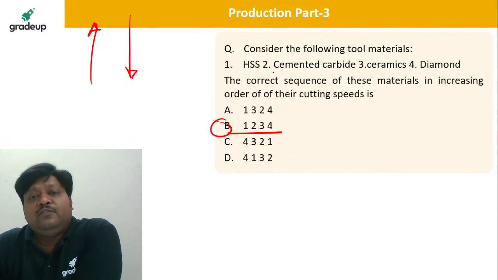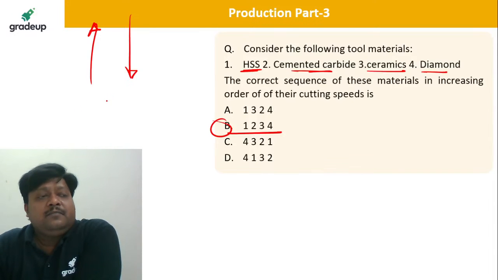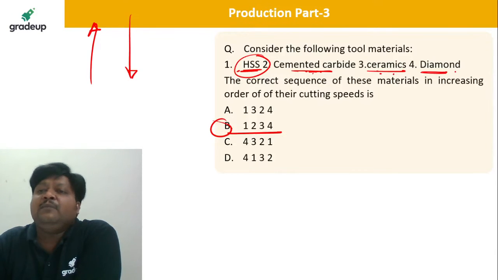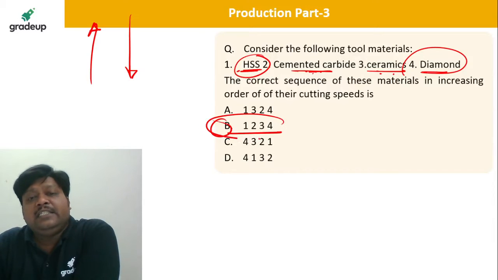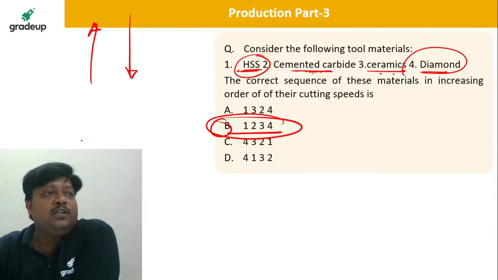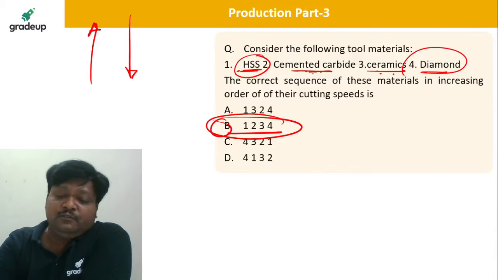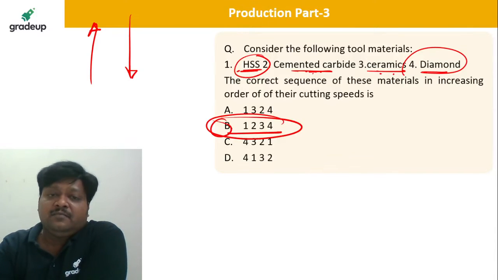So all of you, I hope you know the cutting speed range for each and every tool, right? HSS 40 to 50 meter per minute, cemented carbide up to 350 to 400 meter per minute, ceramics 400 to 500 meter per minute and diamond up to 2000 meter per minute. Yes, 1, 2, 3, 4 is the correct sequence. B is the correct answer. Very good.